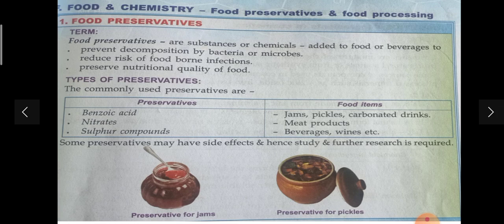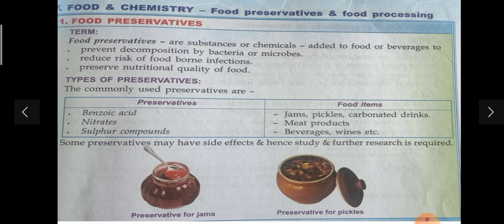Some of the types of food preservatives are there. One is benzoic acid. The preservative benzoic acid is used for jams, pickles, and carbonated drinks. So in jams, pickles, carbonated drinks, which chemical is used for this? Benzoic acid, right?